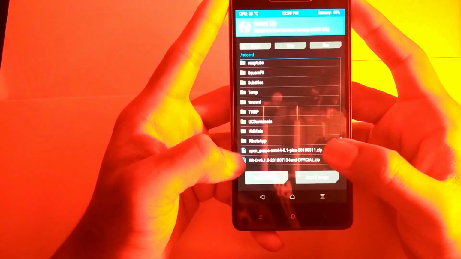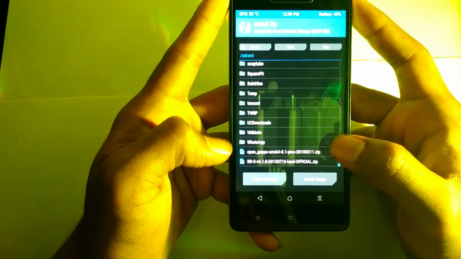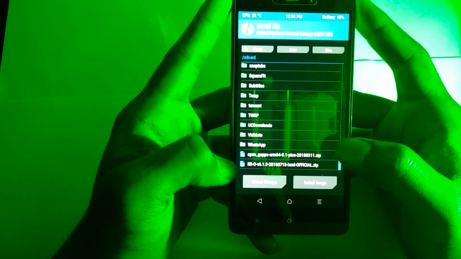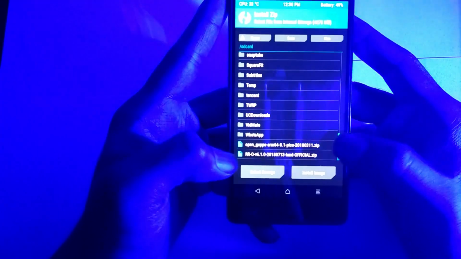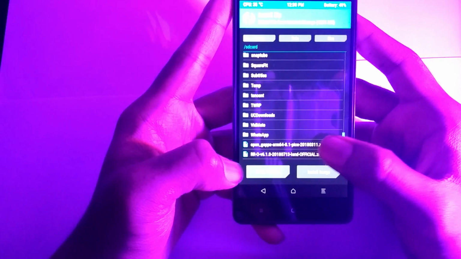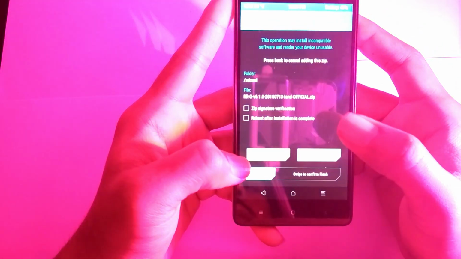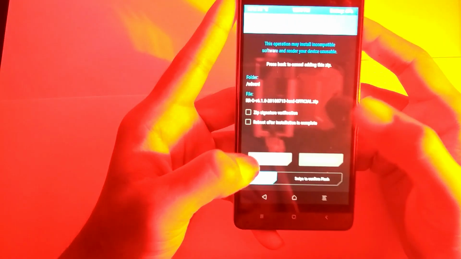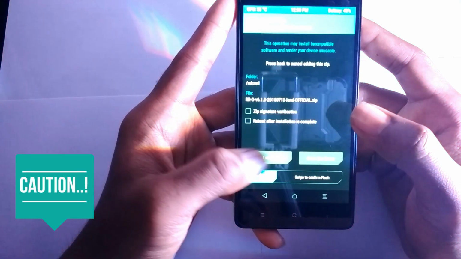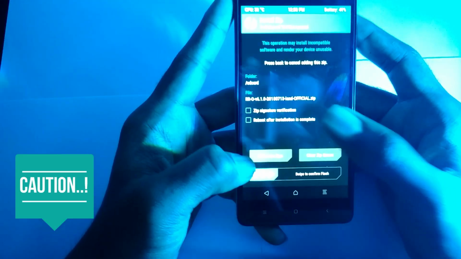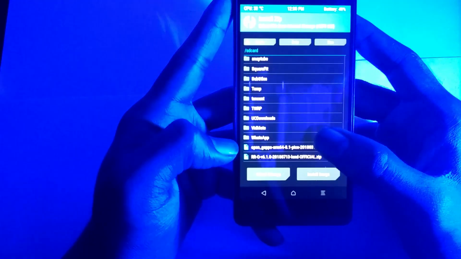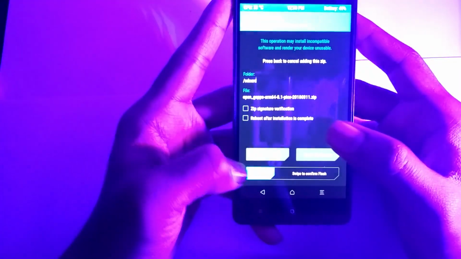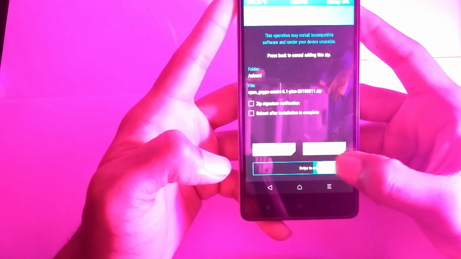And this is the GApps, and if you don't know what GApps are, I shall tell you about them and how to decide that, how to download it and all. Now you just need to click on the first, the ROM, then the GApps file. You can flash this, then that, or else you can just add more zips. I will add more zip and click the second GApps file and just swipe it.